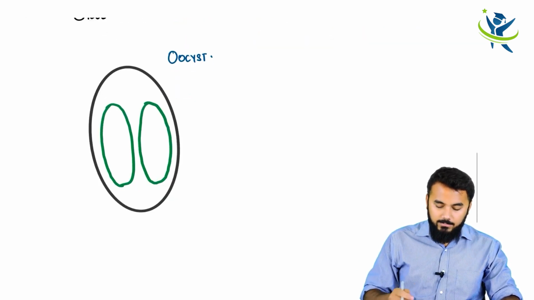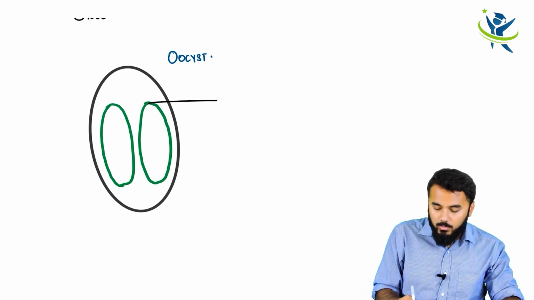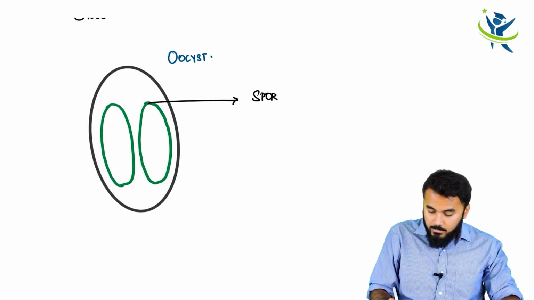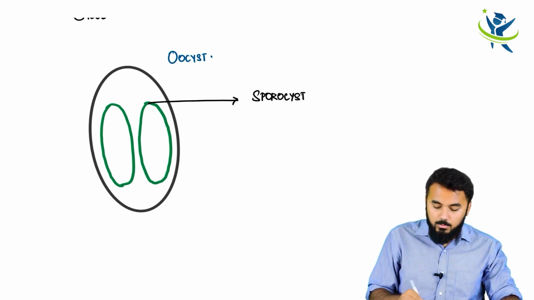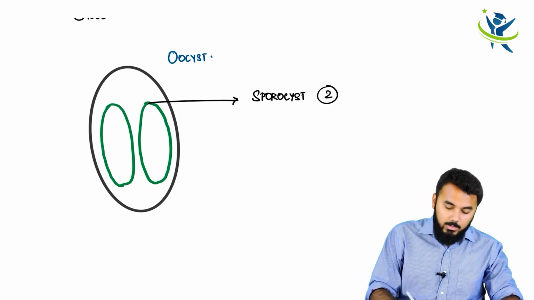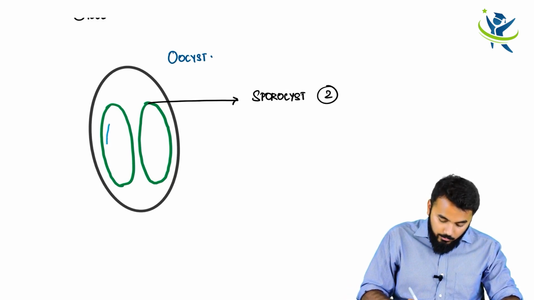Within this oocyst, these green colored oval bodies which I have drawn are called sporocysts. How many sporocysts are there? We have two sporocysts. Within each sporocyst, I have four structures: 1, 2, 3 as well as 4.